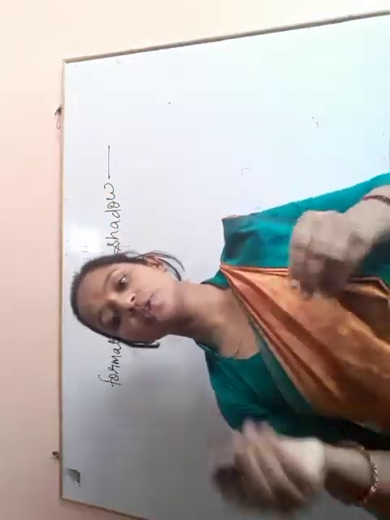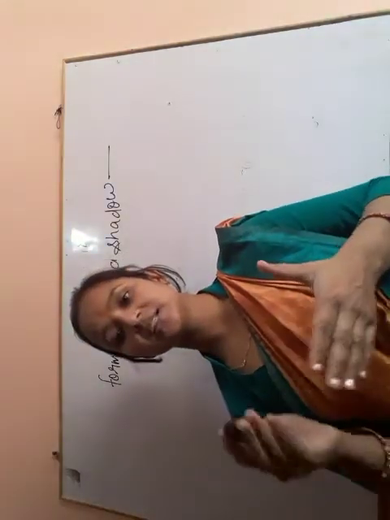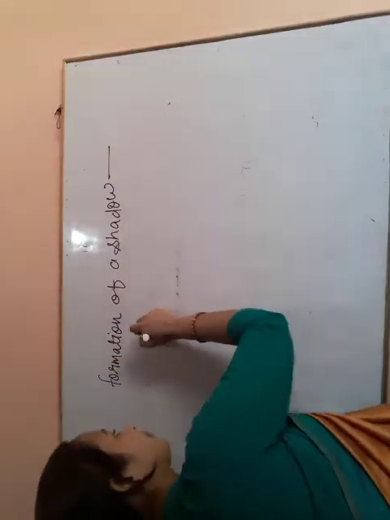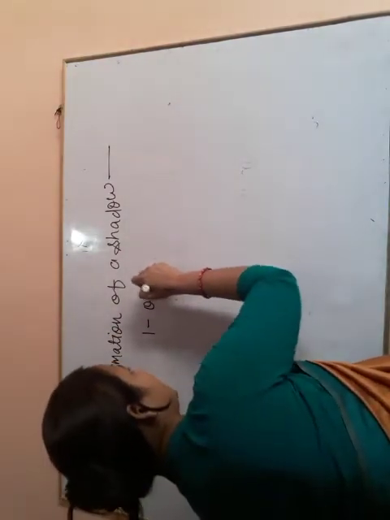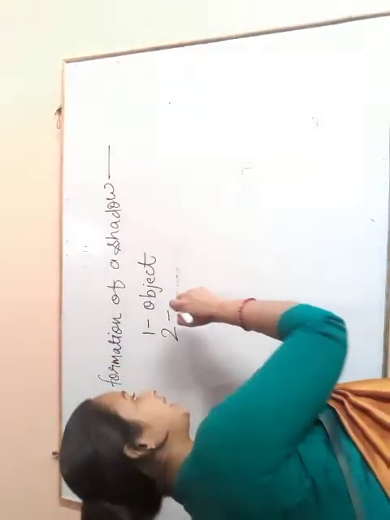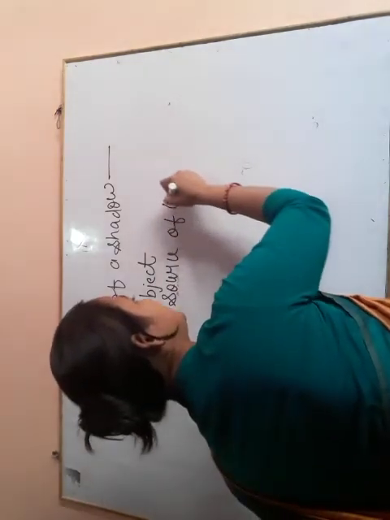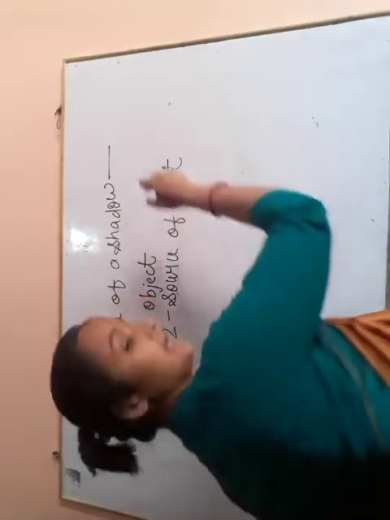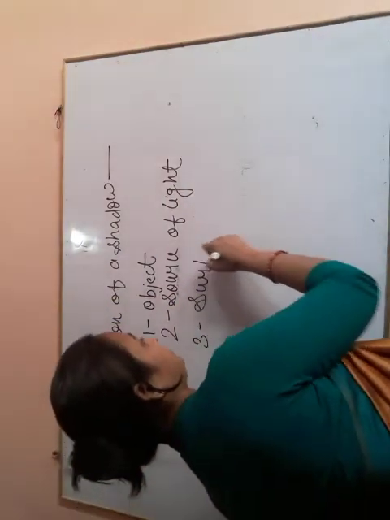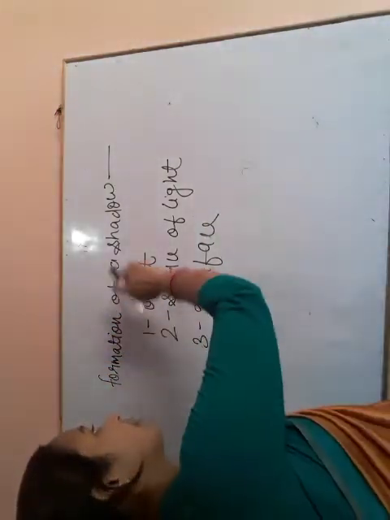For the formation of a shadow, three things are needed. The first one is the object. The second one is the source of light. And the third one is the surface.